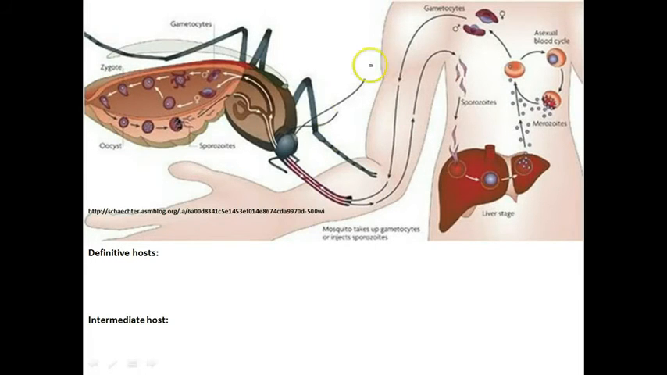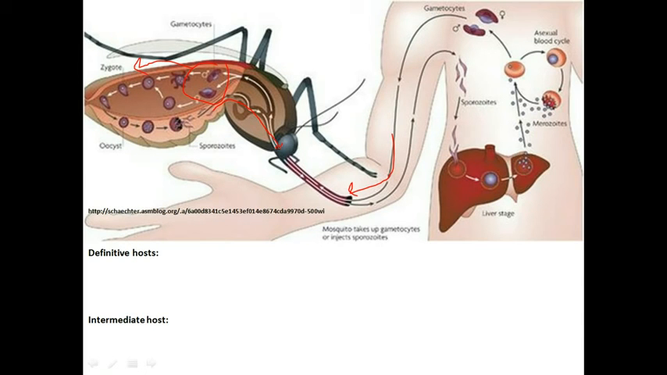So here's the mosquito. They're going to follow this direction. They will go back to the hindgut, where the male and female gametocytes will join, and they will undergo sexual reproduction to form more sporozoites. Again, all this happens in the hindgut. When the more sporozoites are formed, they will migrate back to the salivary glands and start the whole process all over again.